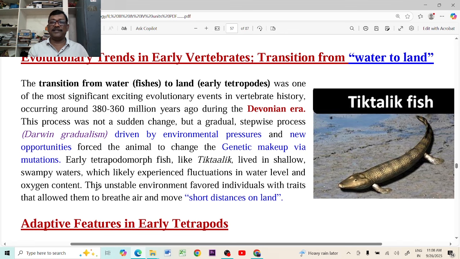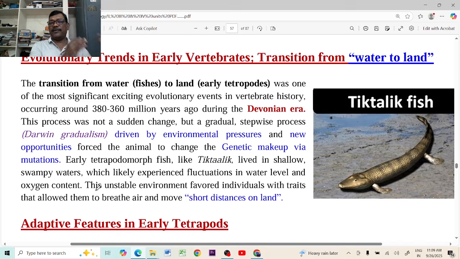The main pressure is that during the summer season, the water dries up from the small ponds. The water becomes polluted or contaminated and turns into mud water. Less oxygen is available at that time, because mud water does not allow the penetration of oxygen into it from the air. Due to these environmental pressures, the fishes were trying to move on land.